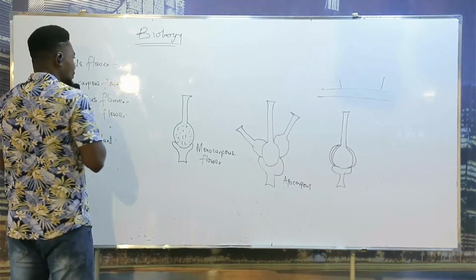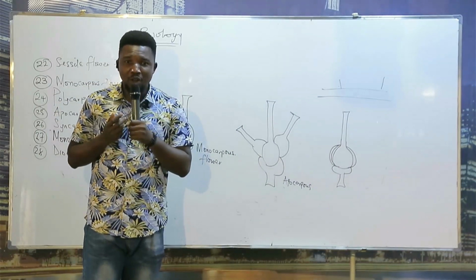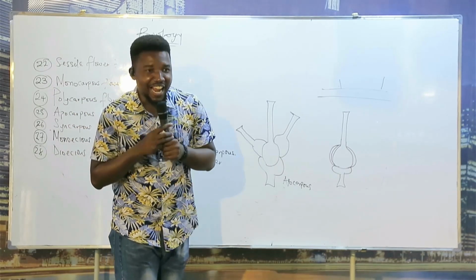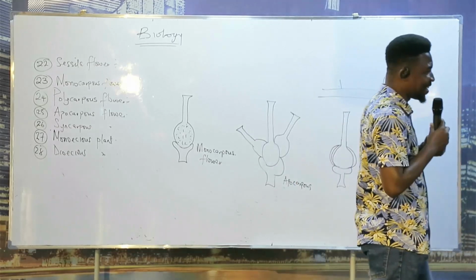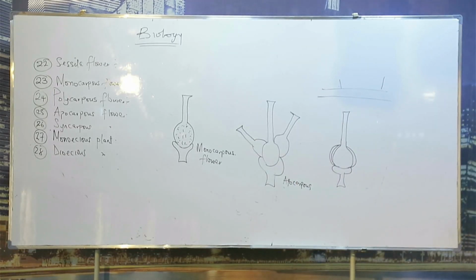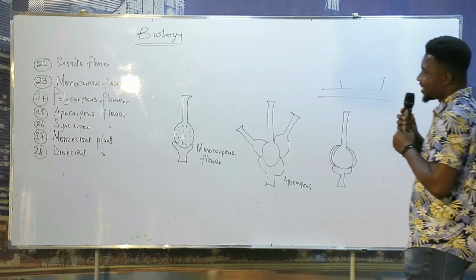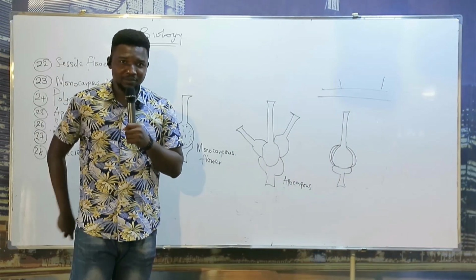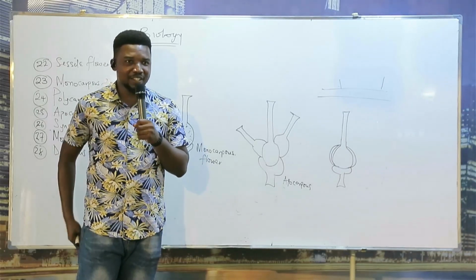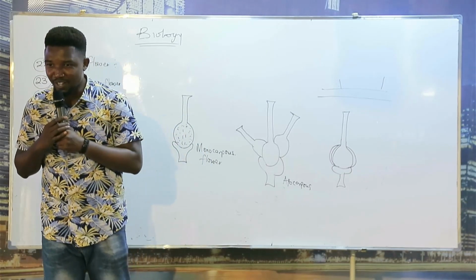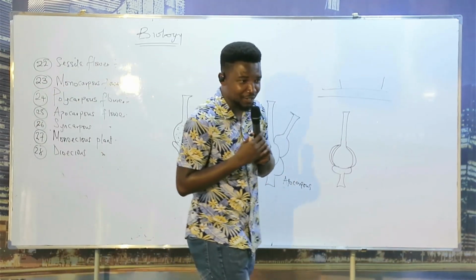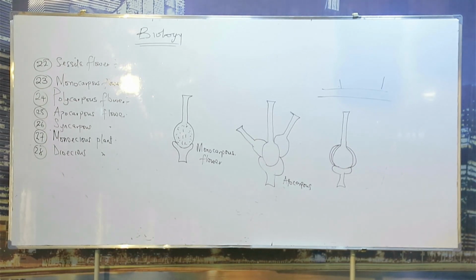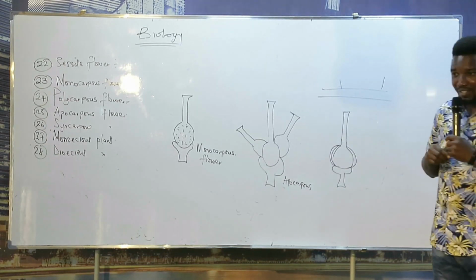Autotroph. Like I said, JAMB will not start asking you questions that look very simple. I'll continue to use JAMB because I don't understand them. The first thing to solve your problem is to know who you are facing. Before you go to a fight, you know who you are facing. If you don't know who you are facing, that means you have started losing even before the match starts.